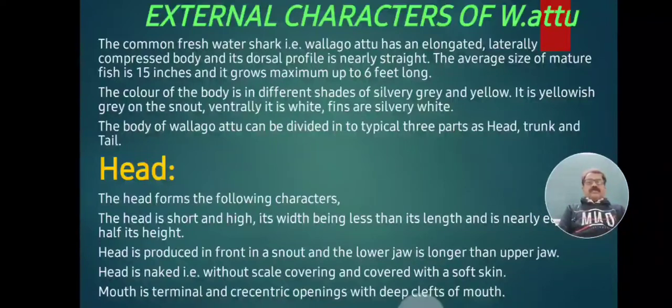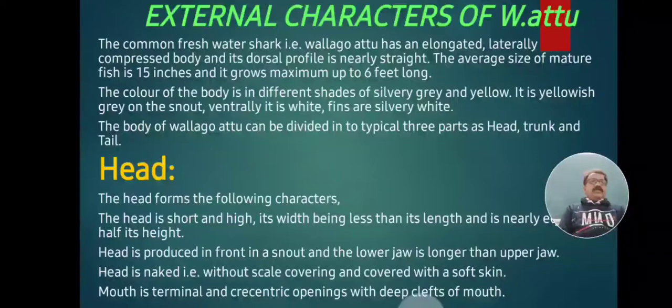The common freshwater shark, Vallaguatu, has an elongated, laterally compressed body. Both ends, anterior and posterior, are pointed.